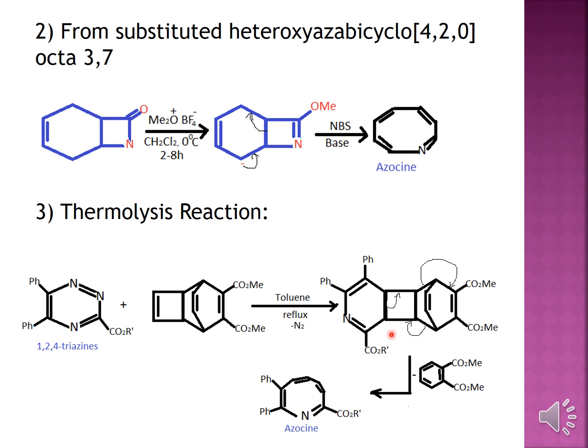there is a formation of this adduct. After the formation of this adduct, this bond shifts. First this bond will shift over here, this bond shifts, and this bond will shift over here, this bond again comes over here with the cleavage of the whole of this moiety. Okay, with the cleavage of the whole of this moiety, you will result in azocine.